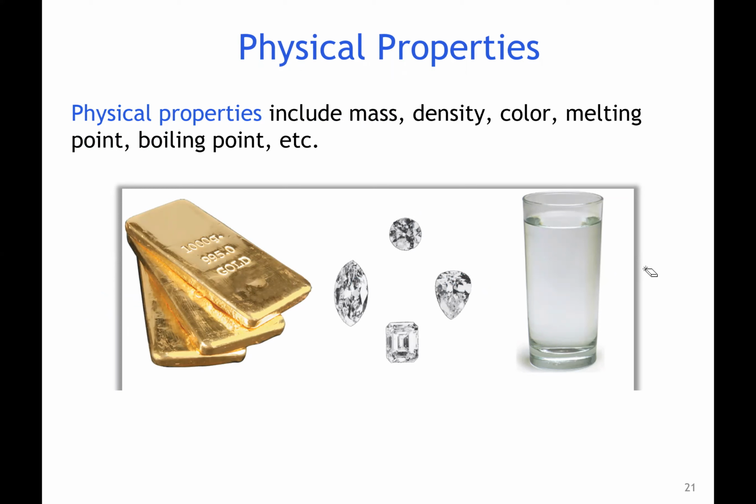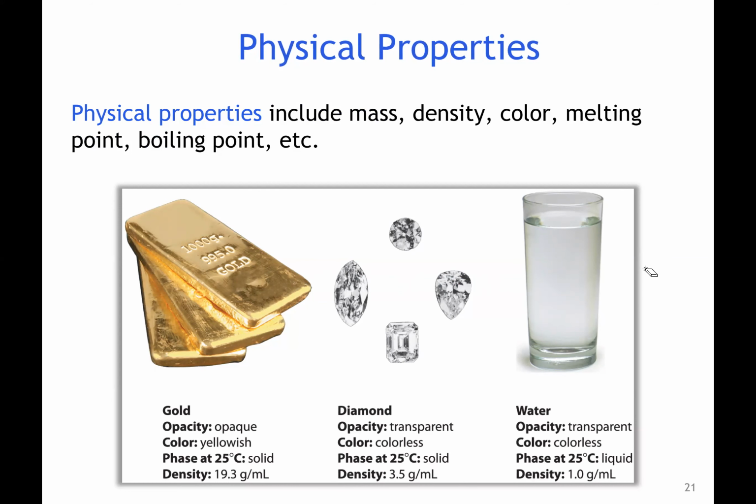Can we differentiate, for instance, gold, diamond, and water based on their physical properties? Yes, they have different colors, they have different densities. They'll occupy different mass in a given volume because of their densities, and the melting and boiling points are different as well. So those we consider physical properties, right? It's giving you examples of the color. What phase does it exist in at 25 degrees Celsius? Diamond and gold are both solids, whereas water is a liquid. It's also giving you the density in grams per milliliter.